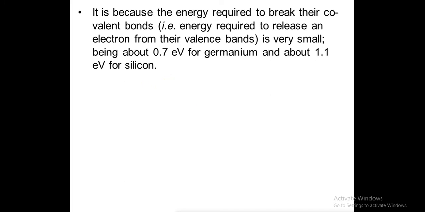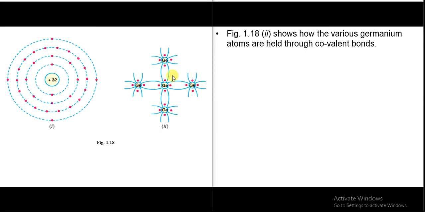Now if we look at this figure, it shows the germanium atoms are held together by covalent bonds. Here is the central atom, and these are the neighboring atoms: 1, 2, 3, 4. So these four electrons will form a bonding.